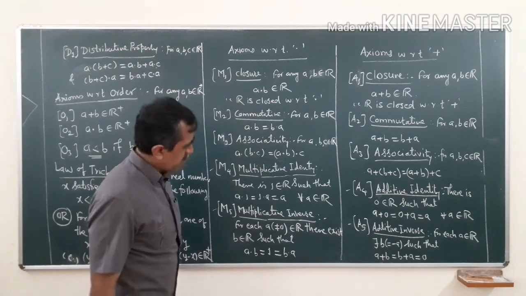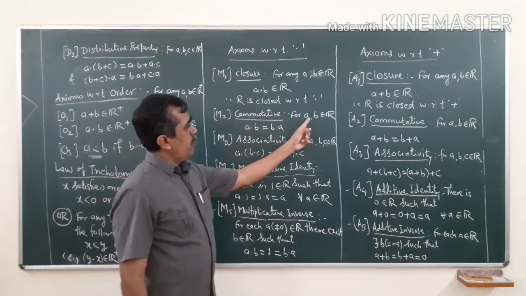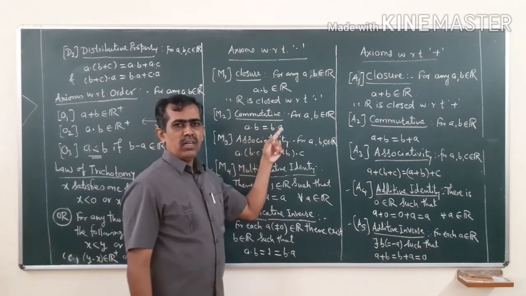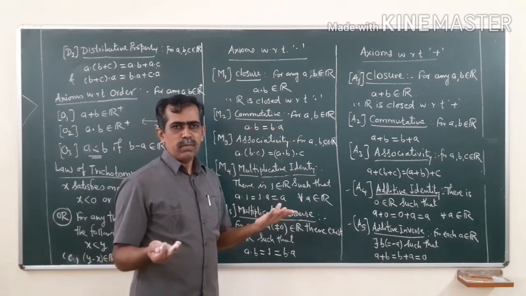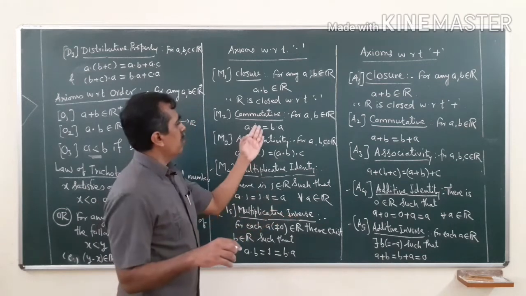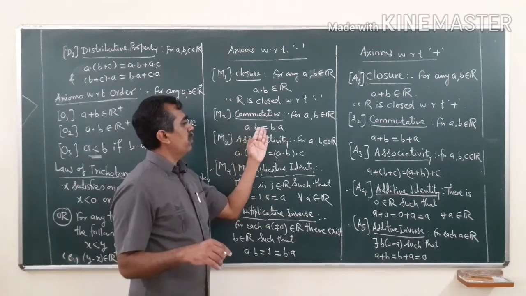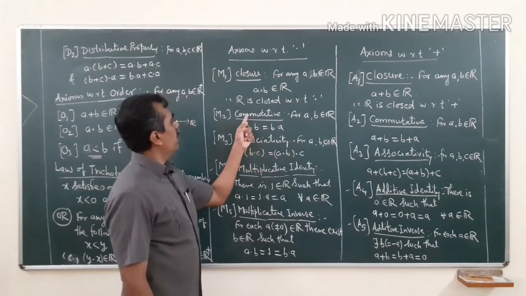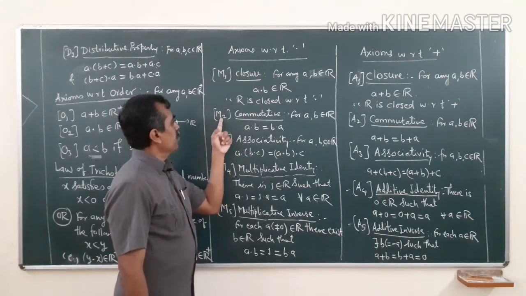Then again commutative property: if you have any two real numbers, then a dot b is the same as b dot a. So, multiplication does not depend on the order. 3 into 5 is the same as 5 into 3, because their value is the same. So, this is the commutative property of multiplication, M2.